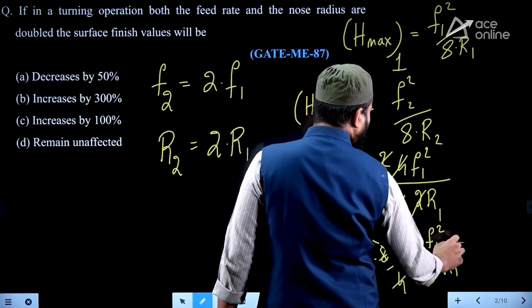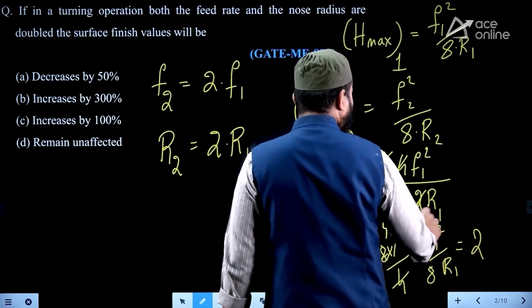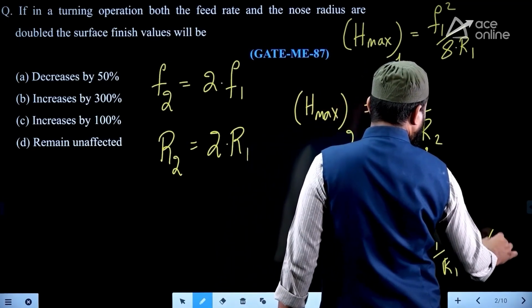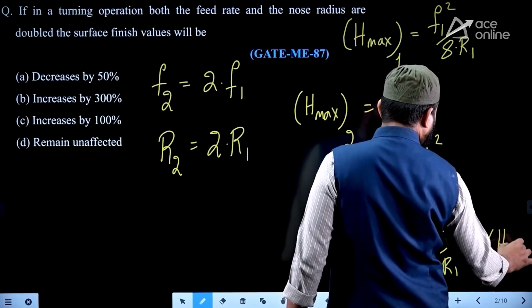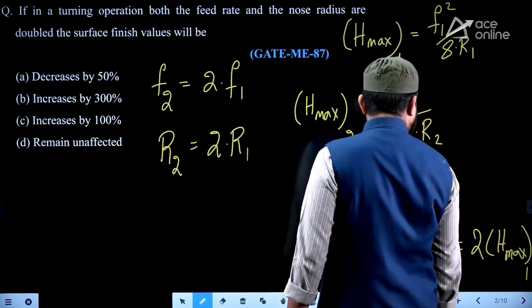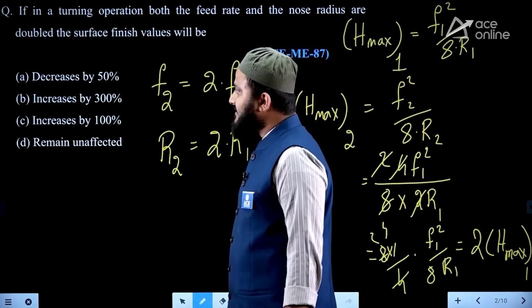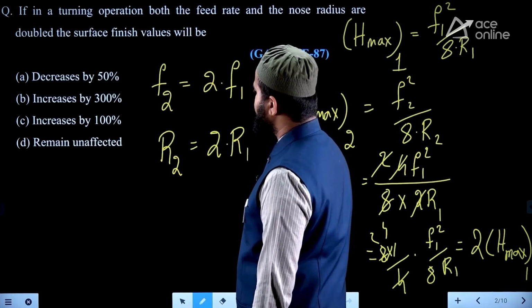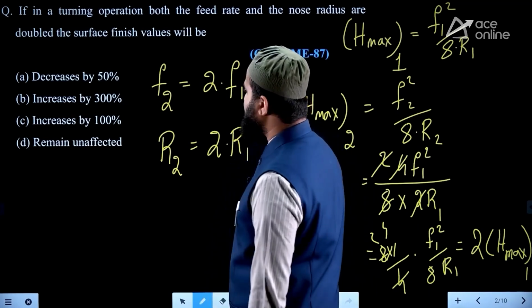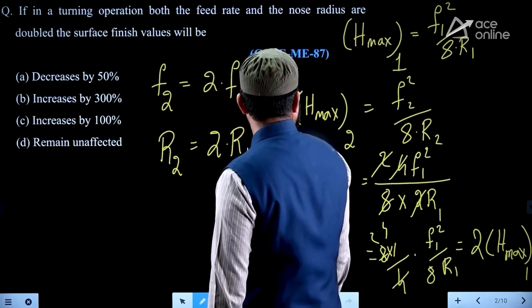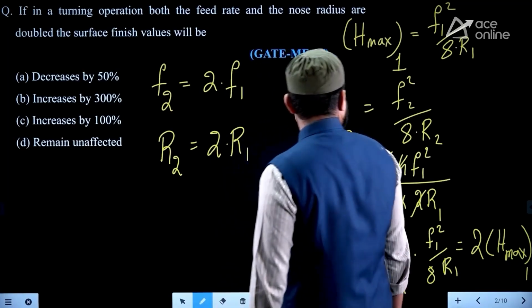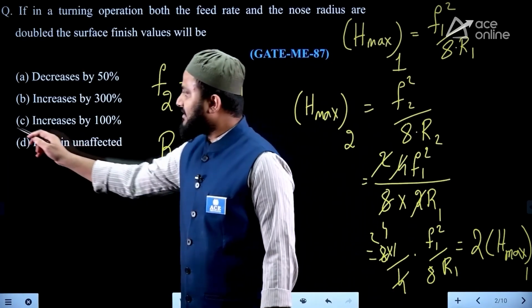So it is twice, double the H max of the first case. So you can say it increases by 100%, right? Increases by 100%.